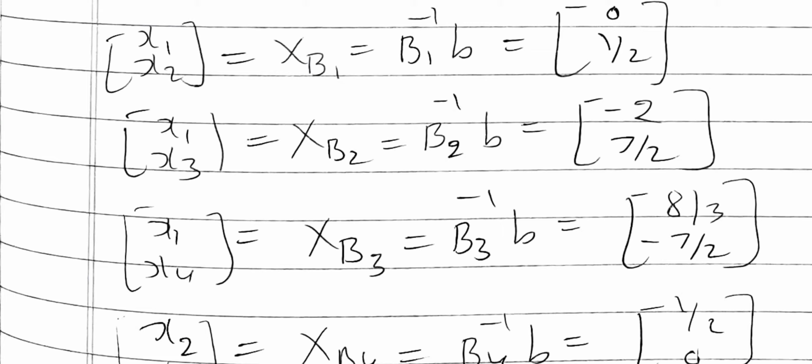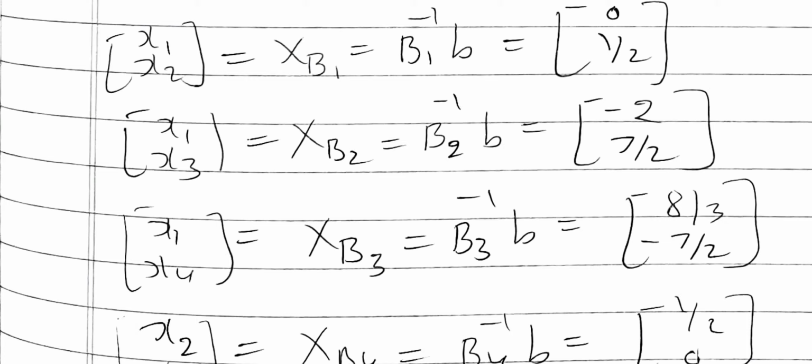Now we must remember that in these solutions, when we are taking firstly xB1, xB1 equal to (x1, x2), it means in this case x3 and x4 are 0. In xB2, (x1, x3), it means x2 and x4 are 0.